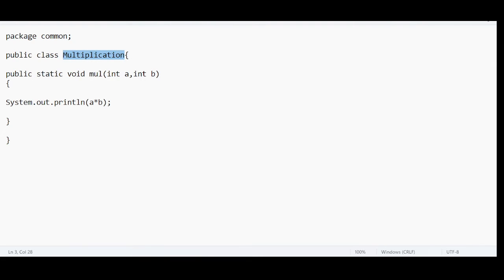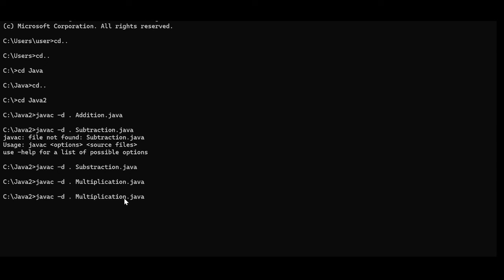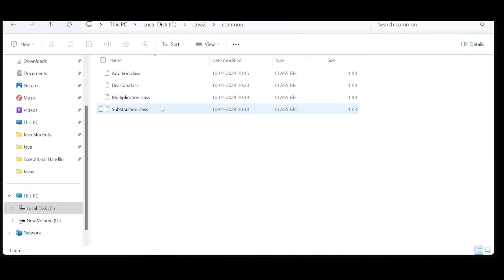Give me a minute. Division, a divided by b. Use a meaningful name, division. File, save as division.java. Right? Save. All the .class files are placed in a unique package, or we can say that in a single package.